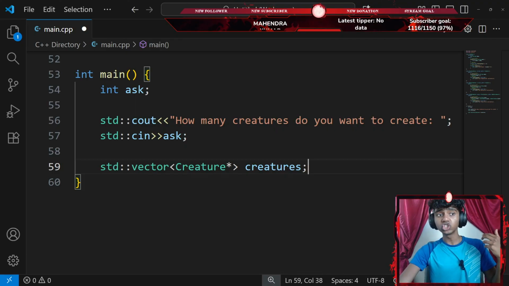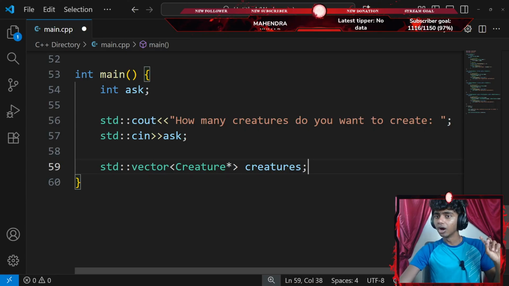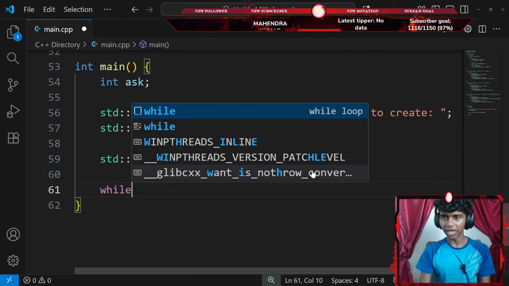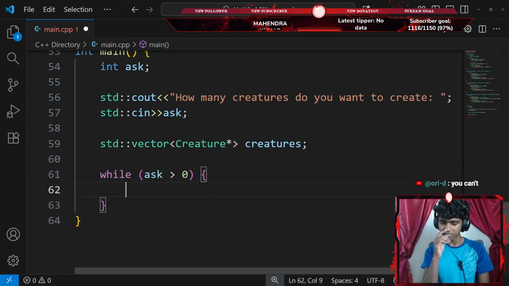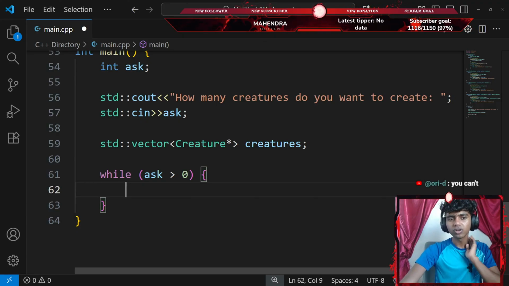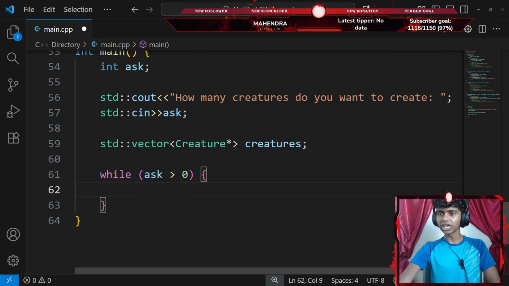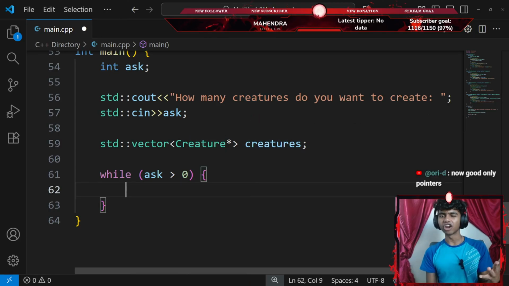Let the user choose which type, fire, water, or steam, for each creature and give it a name. I'm assuming I gotta use a while loop now for this. So I'll go with a while loop, while my ask variable is greater than 0, which it would be, with a pair of curly braces. Can I use a pointer here? I'm pretty sure I could, to point towards the specific creature that my user enters inside of my vector. That said, I'll go with a while loop.